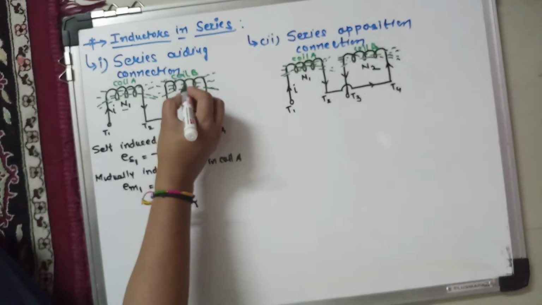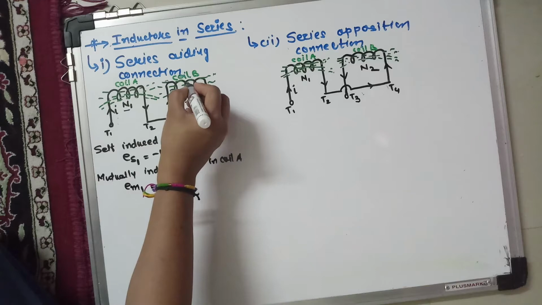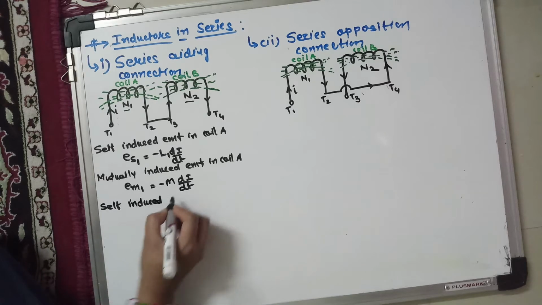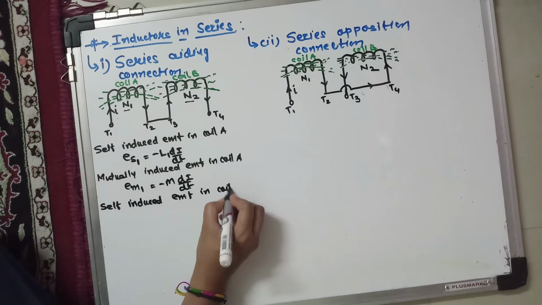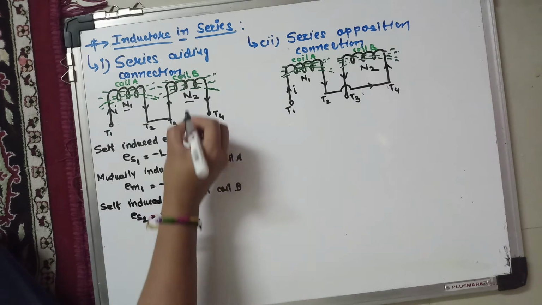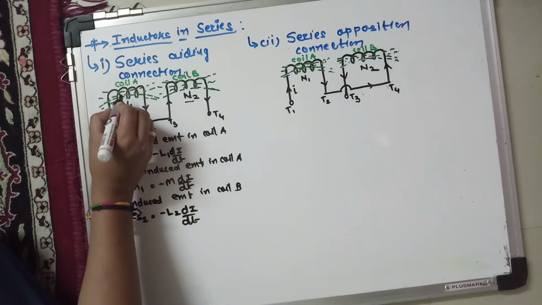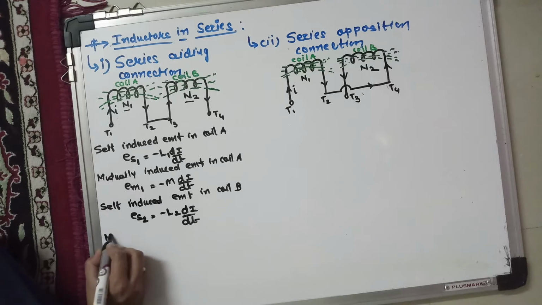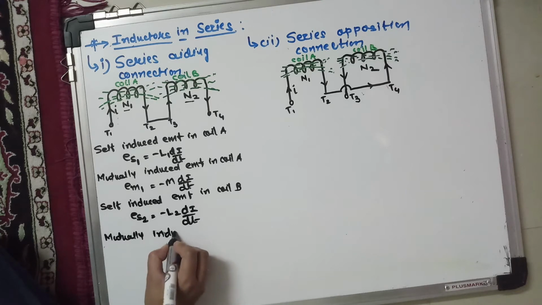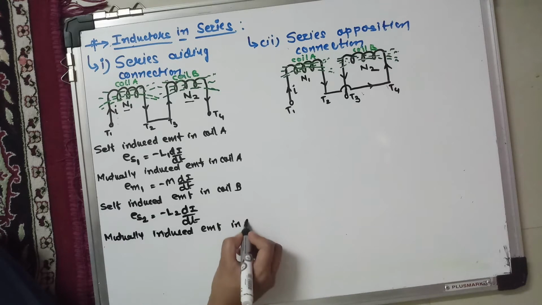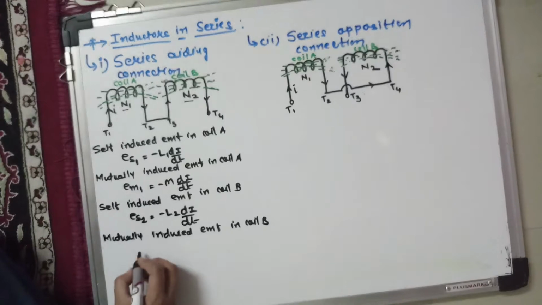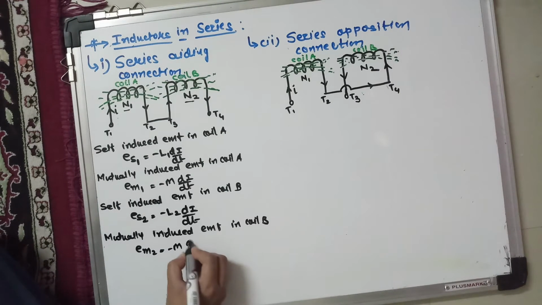Same way, when a current is flowing through coil B, EMF is induced in coil B, known as the self-induced EMF, which is given by ES2 equals minus L2 di by dt, where L2 is the self-inductance of coil B, and L1 is the self-inductance of coil A. Similarly, the mutually induced EMF in coil B, due to the current flowing in coil A and flux linkage with coil B, is given by EM2 equals minus M di by dt.